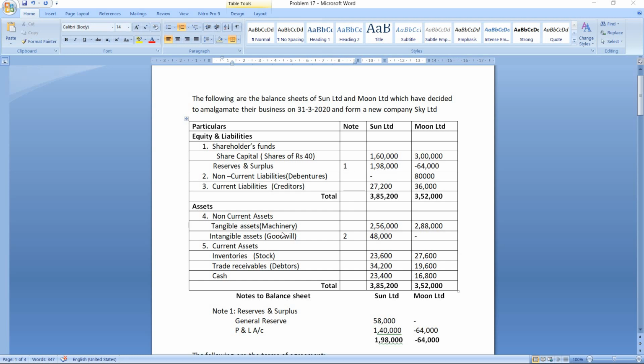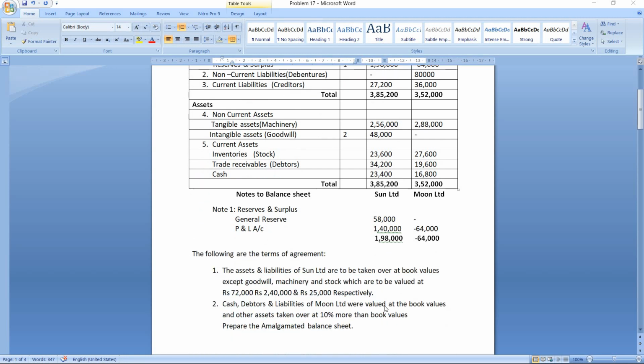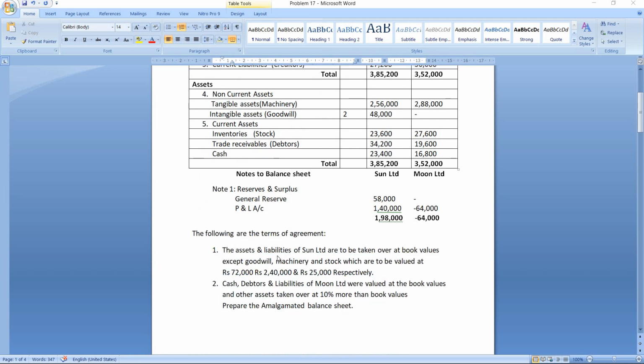Now let us look at the assets. Machinery 2,56,000 and 2,88,000. Goodwill only for Sun Limited 48,000. Then stock 23,600 and 27,600. Debtors 34,200 and 19,600. Cash 23,400 and 16,800. Following are the terms of agreement.